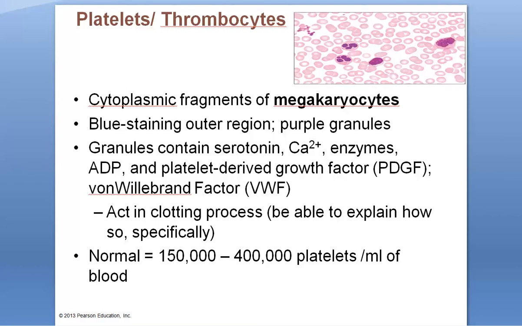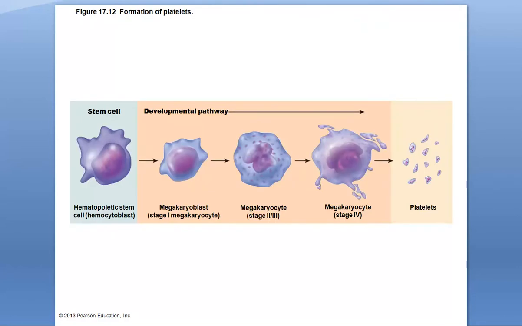So on to thrombocytes. Thrombocytes are actually, as you can see in this picture here, really small fragments of megakaryocytes. And the megakaryocyte is the derivative of the common stem cell of red, white, and platelet cells, the hemocytoblast. It goes through a process that takes about 4 to 5 days. And at the very end, you have this multi-lobed or multi-nucleate megakaryocyte. That's a big cell with a big nucleus. And from it, we get these platelets that are actually fragments that simply contain granules of chemicals essential in the